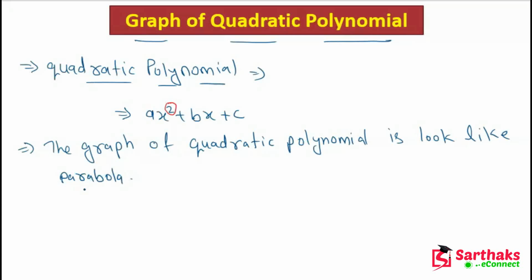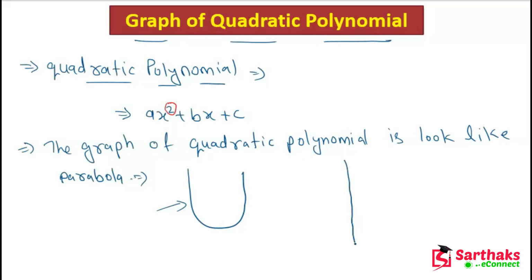Now what is a parabola? The parabola is like a U shape. When the graph is in the shape of a U, we can say that it is a parabola.